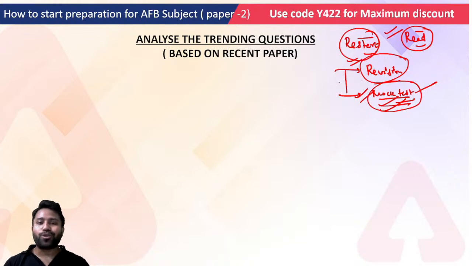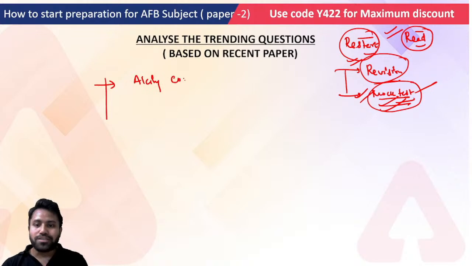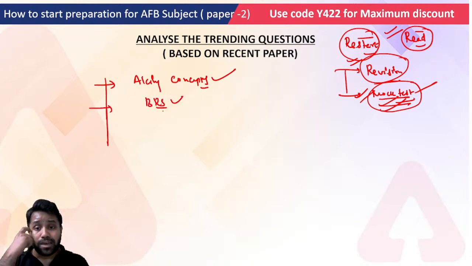Second, when I talk about how to start your preparation, the very first thing you have to understand is to analyze the trending questions. Take some questions of the recent JIB accounting and finance paper. If I ask whether there were questions from accounting concepts, you will say yes, about 3 to 4 questions were based on accounting concepts. If I ask about the bank reconciliation statement, you will say yes, there was a numerical.